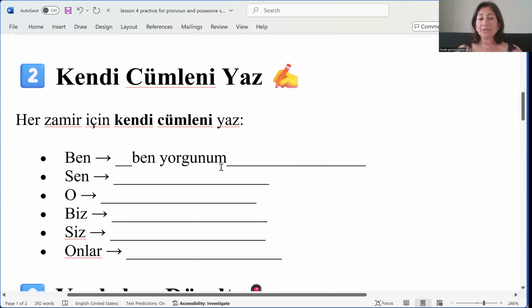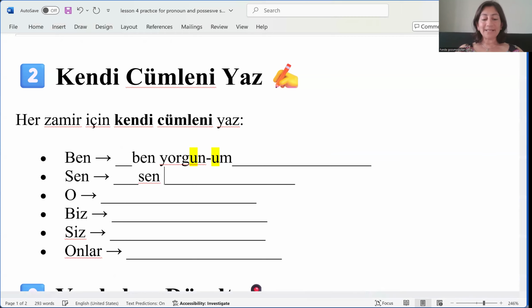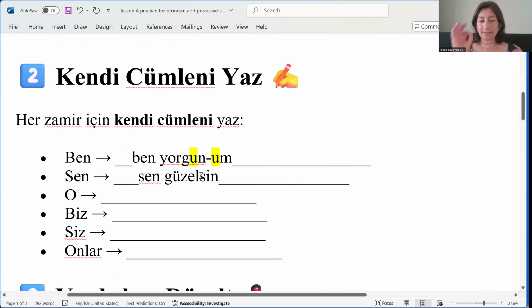Yorgun, tired. So this is yorgunum, the suffix starting with u because the last vowel is u here. Sen, you are beautiful. Sen güzelsin. So güzel is the main word. Sin is the suffix, as you can see.